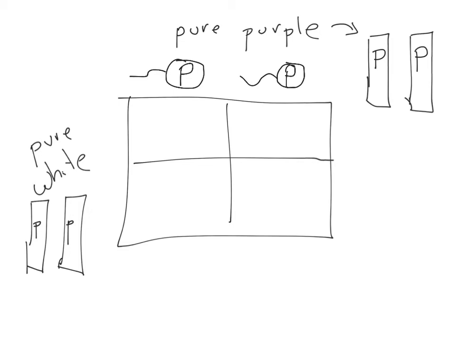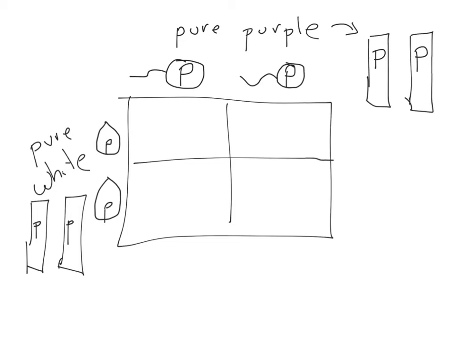And if we look at this female, we imagine her eggs. One of her small p's will end up in this egg, and the other small p will end up in this egg. The inside of the boxes, here, here, here, and here, represent the different combinations of the male sperm with the female's egg.